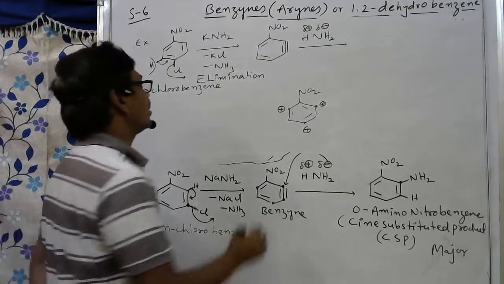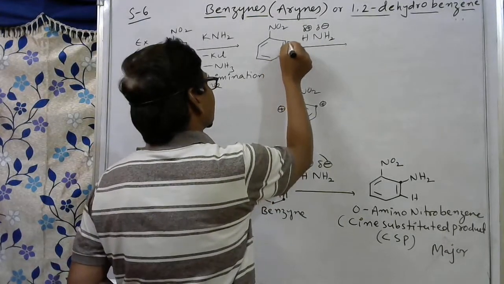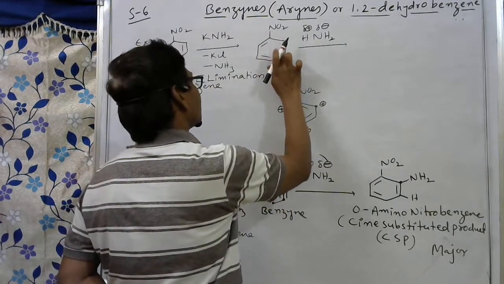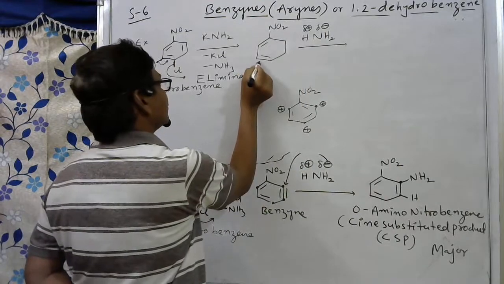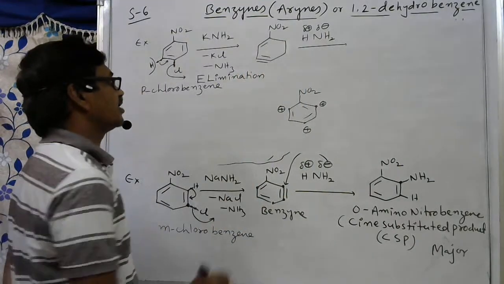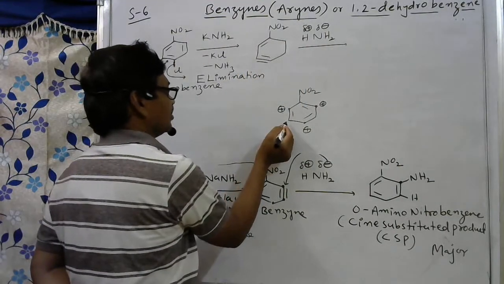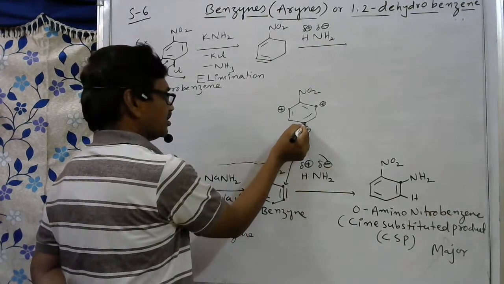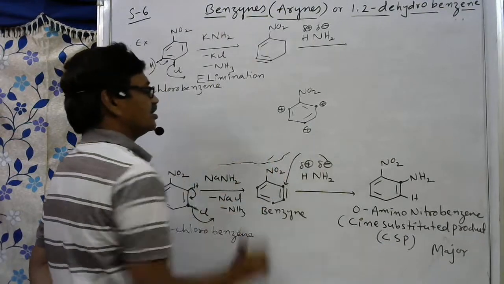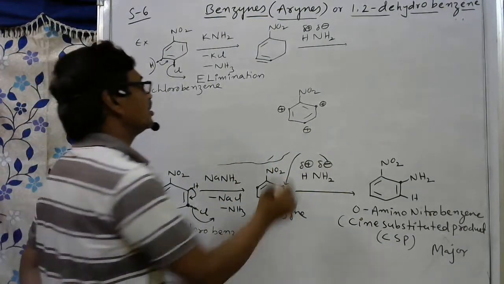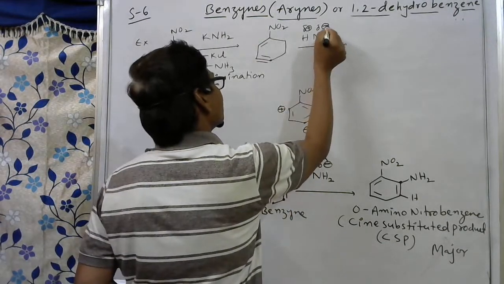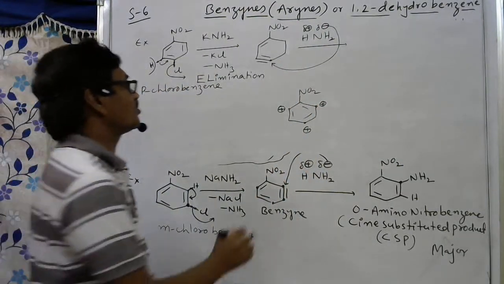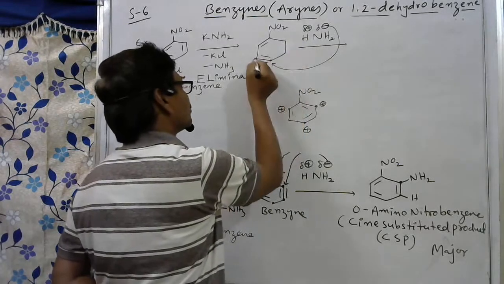So on this triple bonded carbon atom, which carbon has positive charge among these two? The para carbon carries the positive charge. So this NH2 group comes to this carbon atom and hydrogen comes to this carbon.